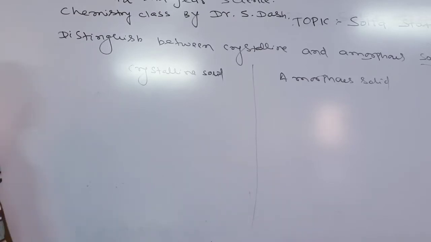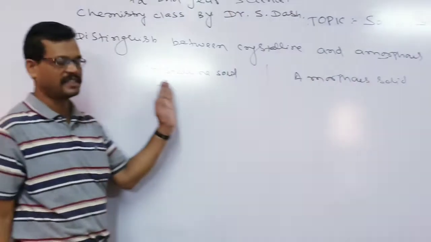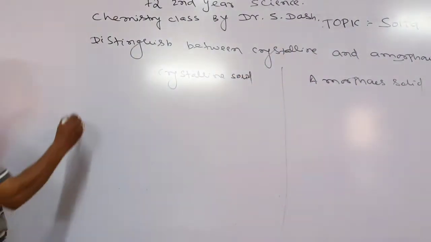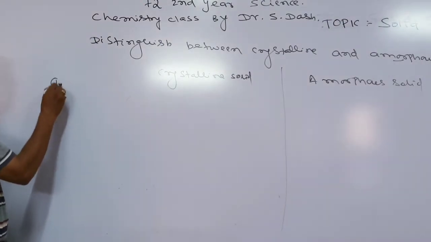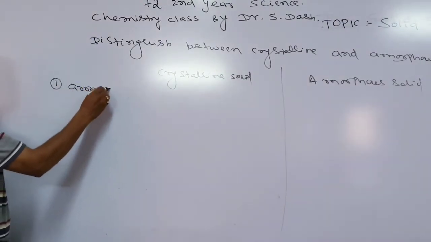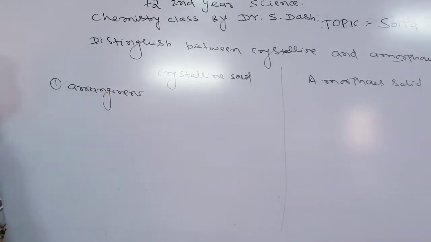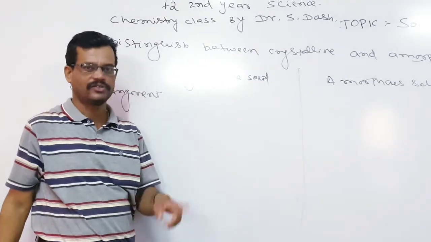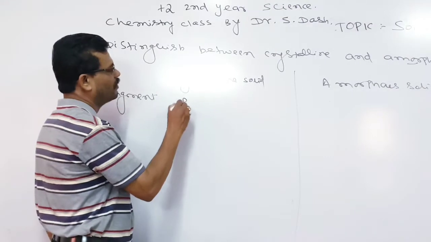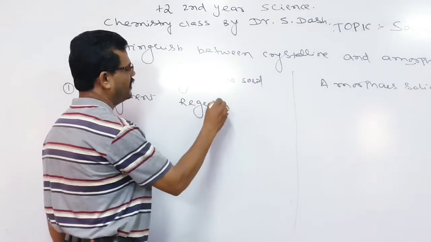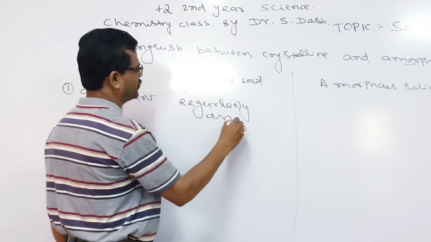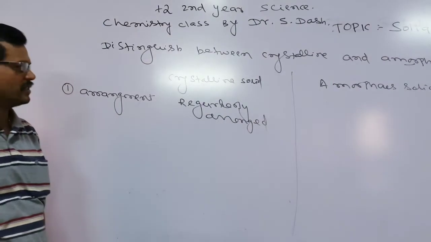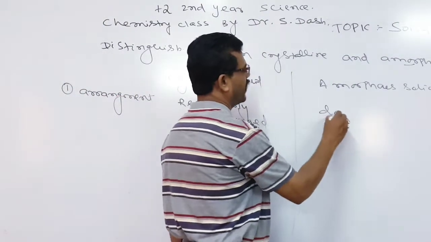So let us see, students. Now we have to compare between the crystalline solids and amorphous solids. First of all, regarding the arrangement, in crystalline solids the constituent particles, that may be atoms, ions, or molecules, are regularly arranged. But in amorphous solids, they do not arrange properly.